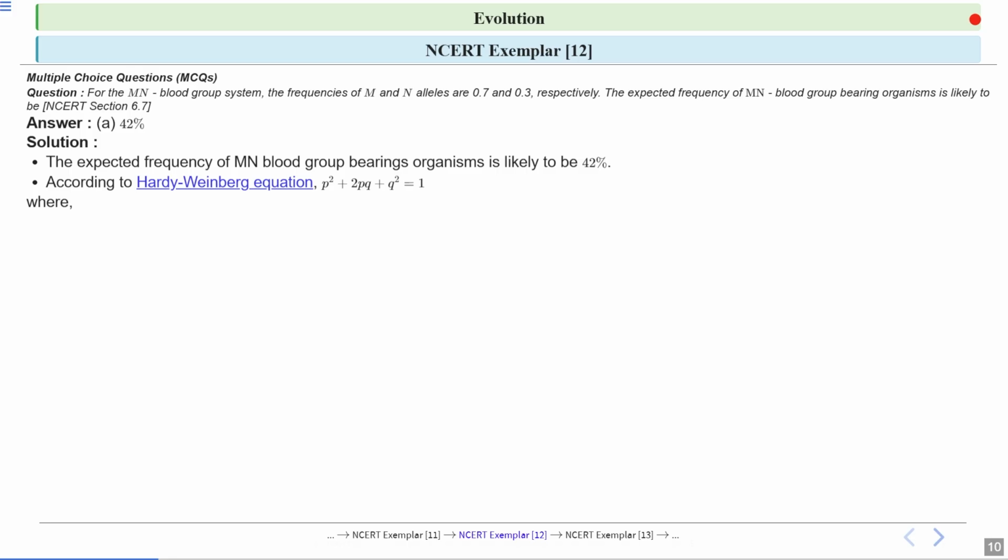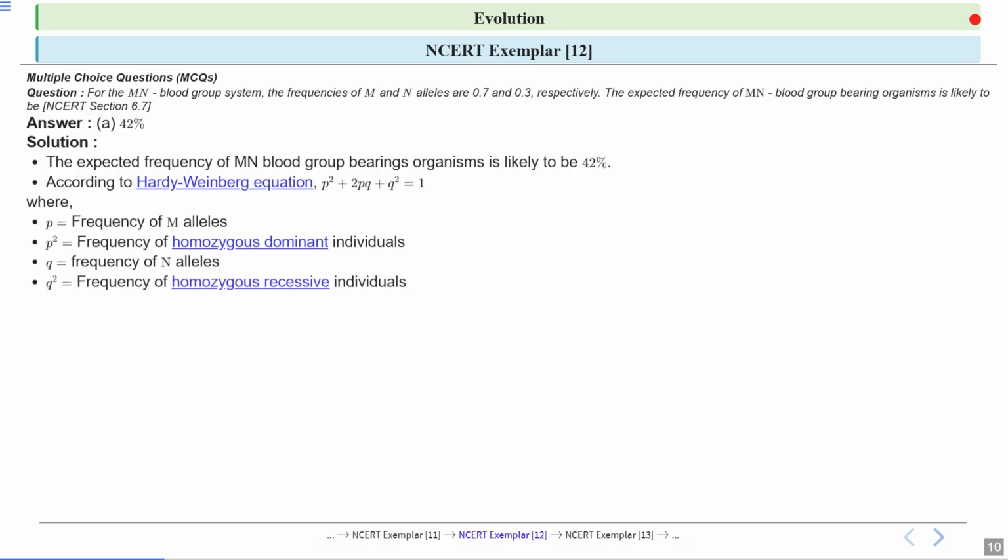In this equation, p is equal to the frequency of the M alleles. Now, what will be p squared? It will be the frequency of homozygous dominant individuals. Then q is the frequency of the N alleles. So what will be q squared? It is the frequency of homozygous recessive individuals. Here we are considering capital M as the dominant and small n as the recessive allele. So what will be 2pq then? It is the frequency of the heterozygous individuals.